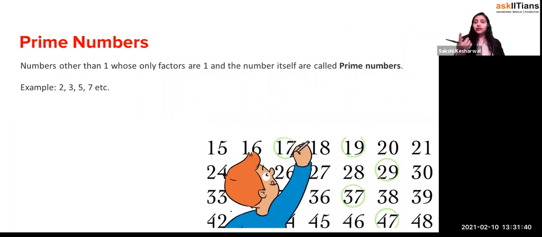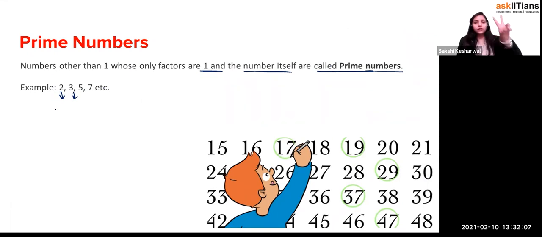Okay, now let's come to what prime numbers are. As I said, every number has only two factors, that is the number itself and 1. So numbers other than 1 whose only factors are 1 and the number itself are called prime numbers. For example, 2 has factors 1 and 2. 3 is 1 and 3. 5 is 1 and 5. 7 is 1 and 7. So a prime number has only two factors, 1 and the number itself.